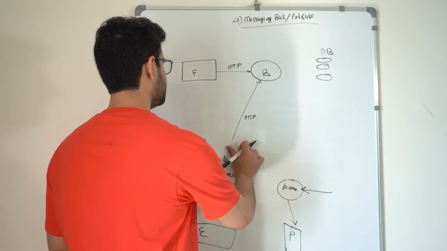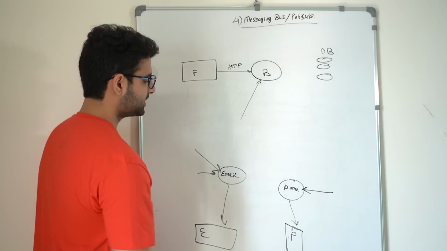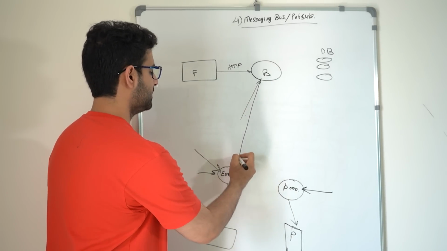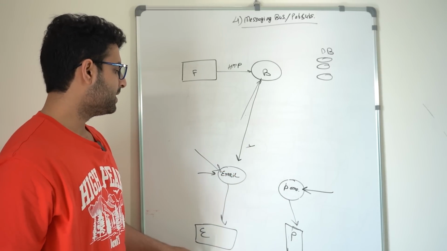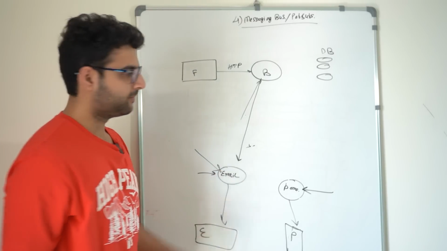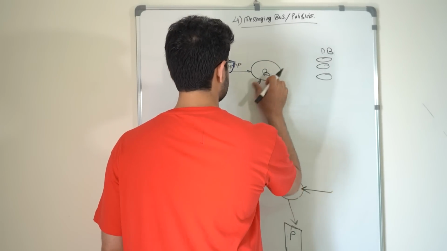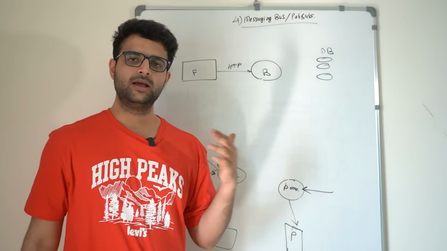So what you can do is, rather than directly talking to the HTTP server, and another downside here is, if your email server is ever down, the backend server will try to send a request and it's down, this will get missed, and this message will never reach the user because your email service was down when your backend tried to talk to it. This is where very nice internal communication systems like messaging buses are introduced.